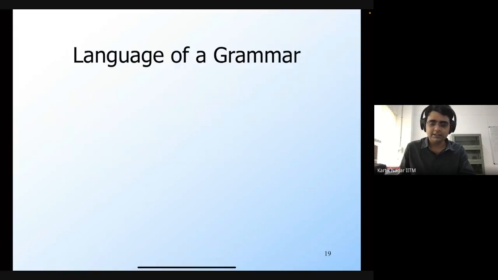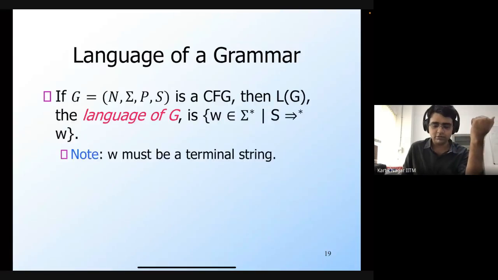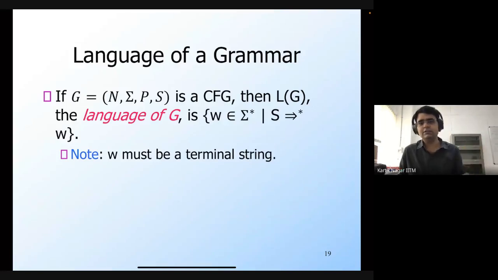Okay. And so using this concept of iterated derivations and a sentential form, we can now formally define what is the language of a grammar. So far we have been informally saying what is the language that is generated by a grammar, but now we can formally define it.